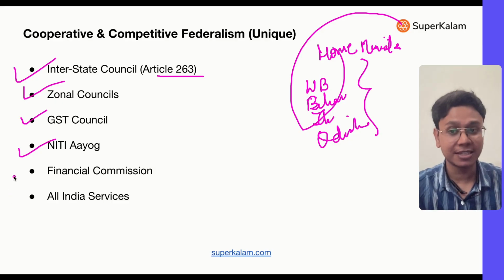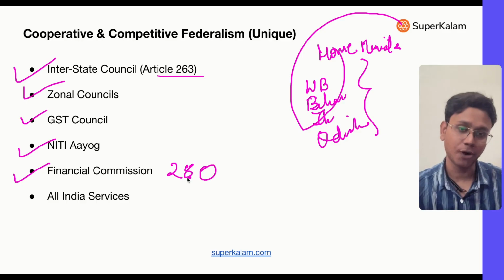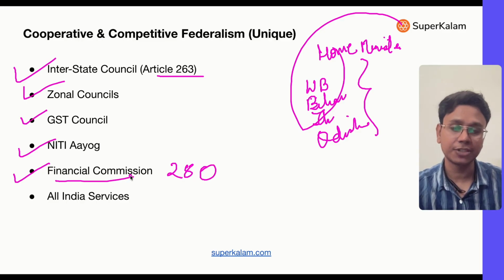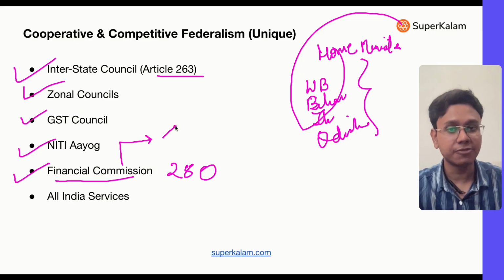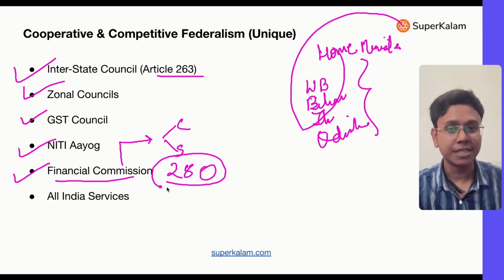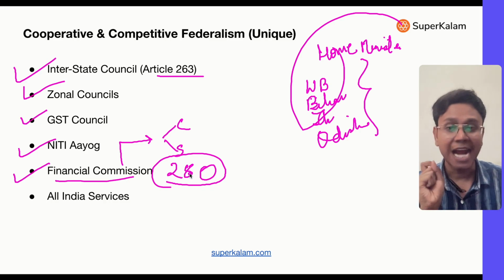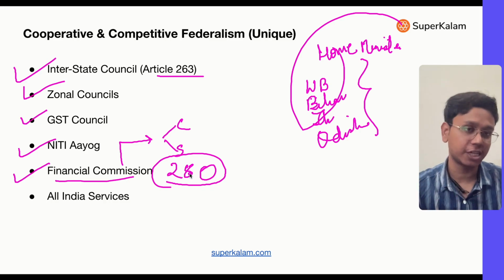Then there is the Finance Commission. Article 280 talks about the Finance Commission. Every 5 years, a Finance Commission is appointed, and it basically decides how funds should be divided between the center and the states. Right? That's it. Now you tell me, which is the recent Finance Commission that was constituted, and who is the chairperson of that Finance Commission? You have to tell me in the comments.